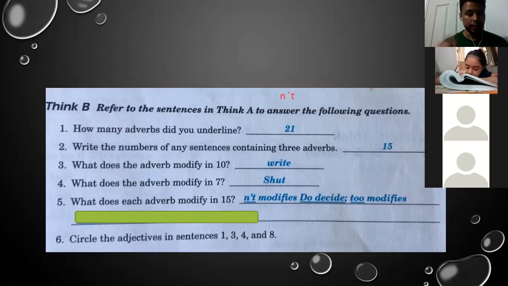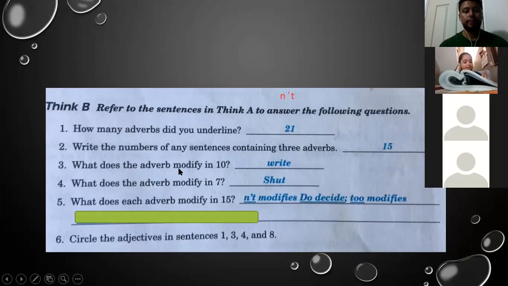And to is another adverb that is modifying what? What is to modifying in sentence 15? To is modifying hastily. Exactly. It's another adverb. And hastily modifies do decide.